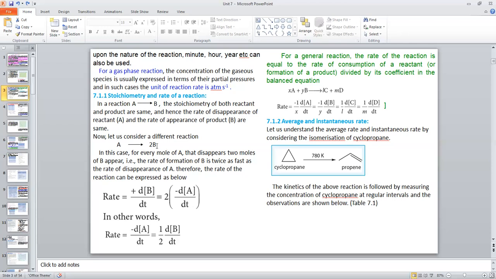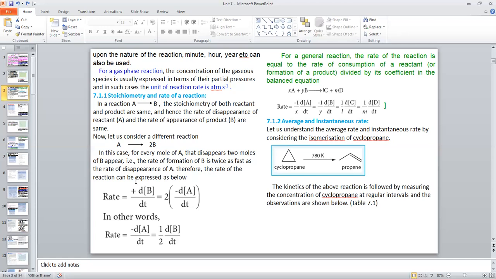A gives 2B. A is reactant, B is product. Now here you see, when 1 mole of A disappears, 2 moles of B are formed. So the rate of formation of B is double that of the rate of disappearance of A. That means for every mole of A that disappears, 2 moles of B appear. That is, the rate of formation of B is twice as fast as the rate of disappearance of A.